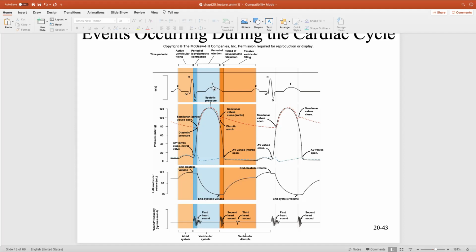So the T wave right here, well, what do we see with the T wave? About halfway through the T wave right here, the pressure starts to drop as more and more ventricles repolarize and relax. Eventually the pressure in the ventricles is lower than the resistance pressure in the aorta. Then blood moves backwards because of resistance in the aorta, causing closure of that aortic valve. As the aortic valve closes, you see this slight increase in pressure in the aorta. We call that slight increase the dicrotic notch.